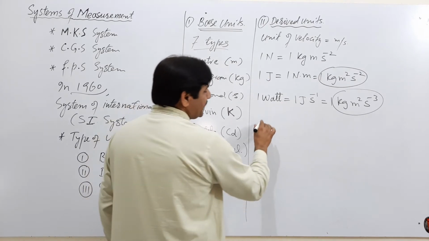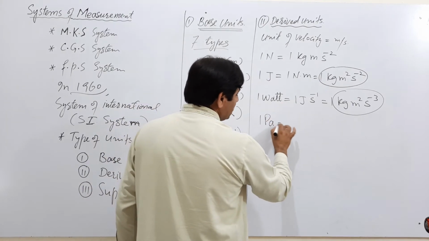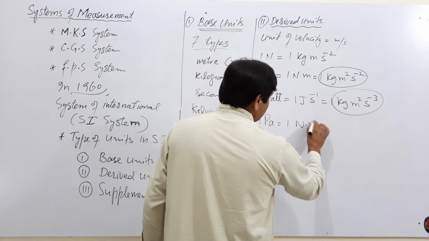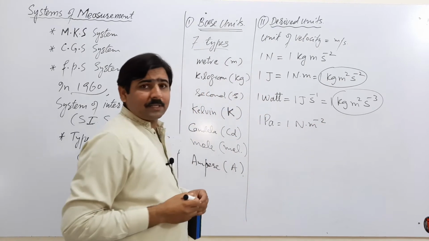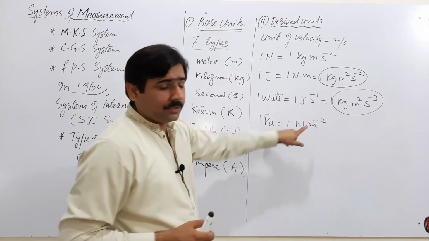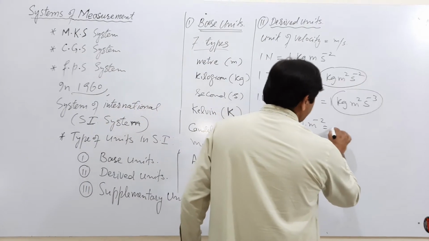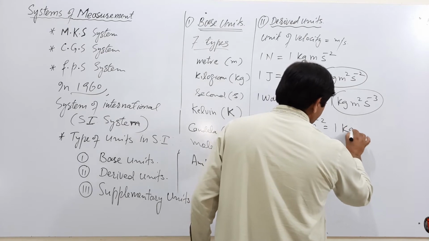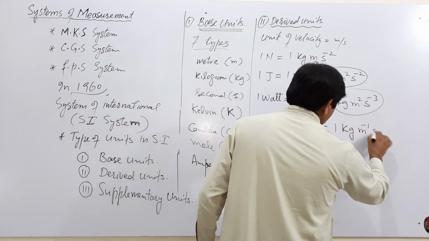The unit of pressure is Pascal. 1 Pascal is equal to Newton per meter square. By putting the value of Newton at this point, that will become equal to this.